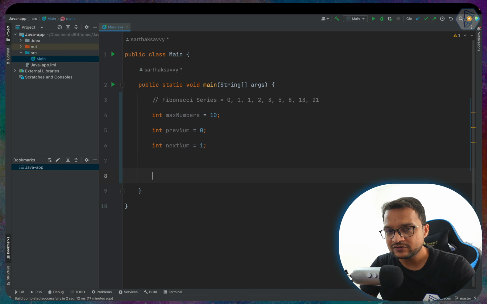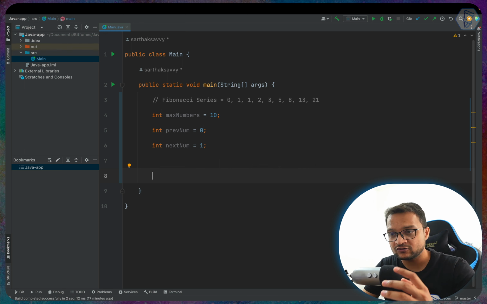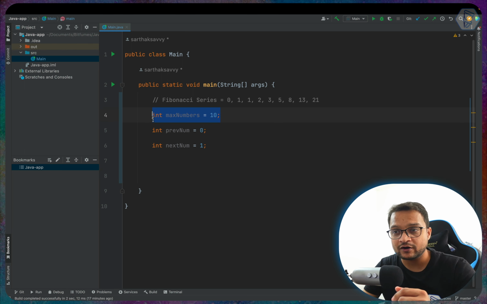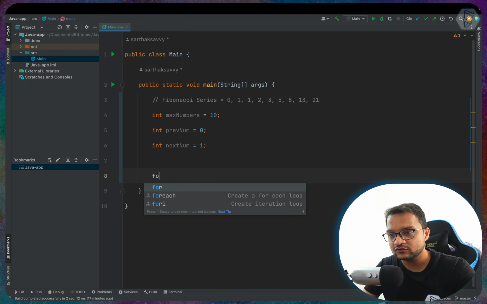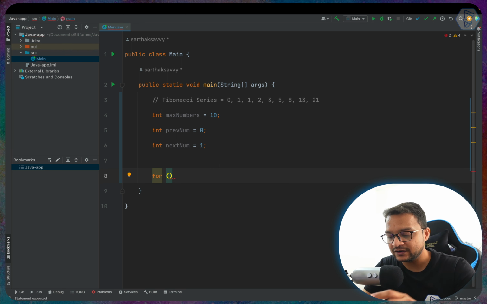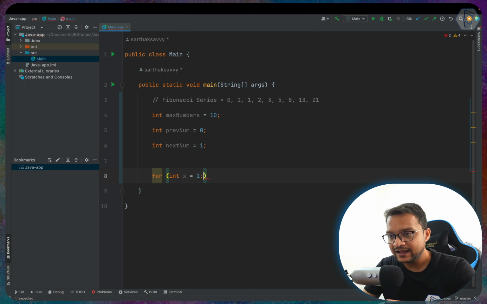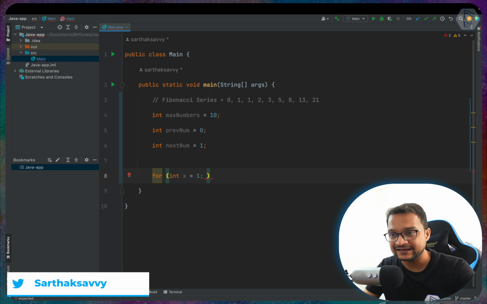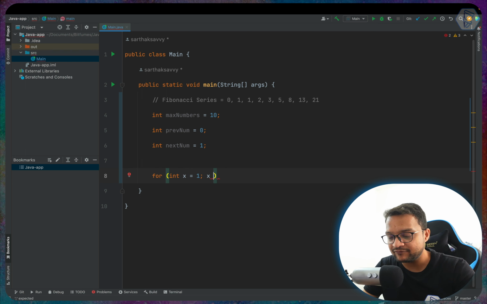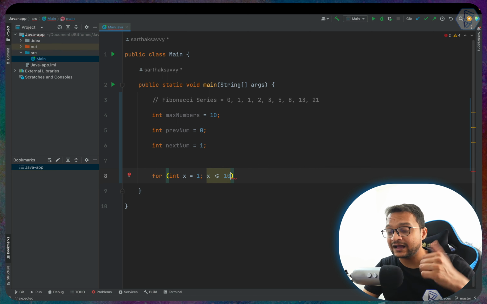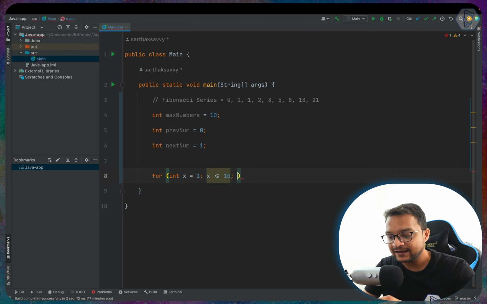Now we know that it's a loop. It should run 10 times. So we are going to say for, let's create an integer x, initialize it with 1, and give a condition for how many times this loop is going to run: 10 times, so until the value of x is equal to or less than 10. And in every iteration just increment the value of x.